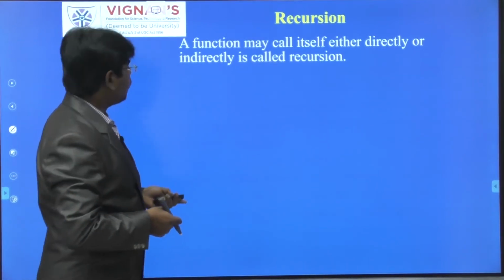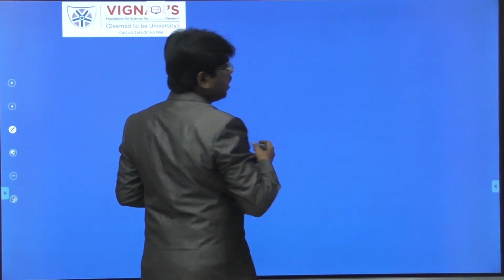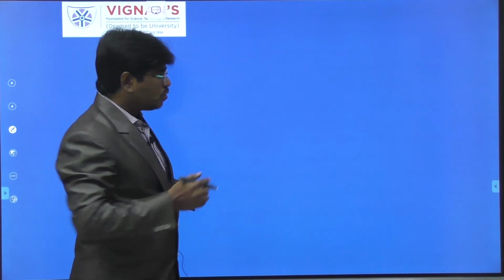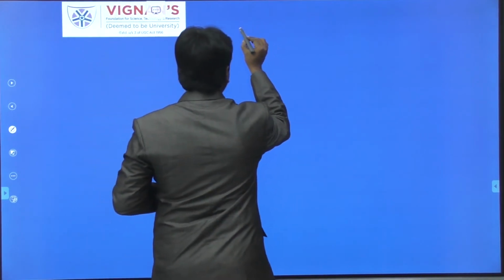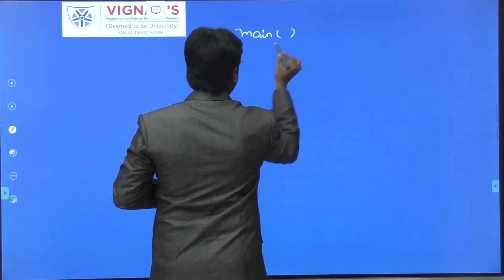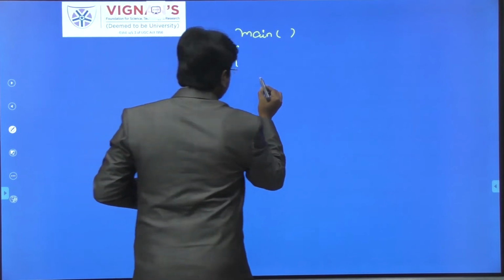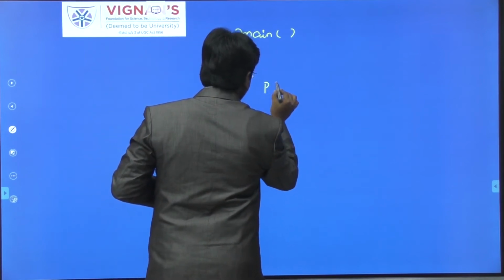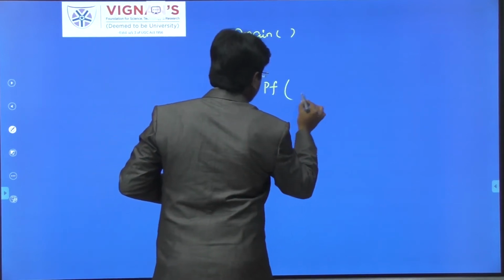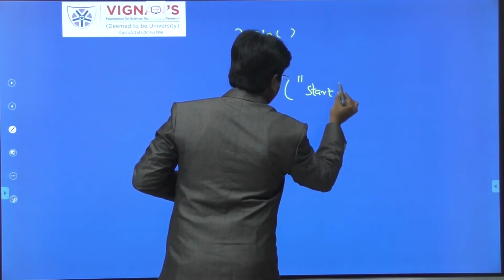We will see one example of why we need this particular recursive function. In order to process a recursive function, we have to take some care. What is that? I will tell you. First of all, go through the program here. I am writing the main function. In that I am writing one statement called printf to display Start.